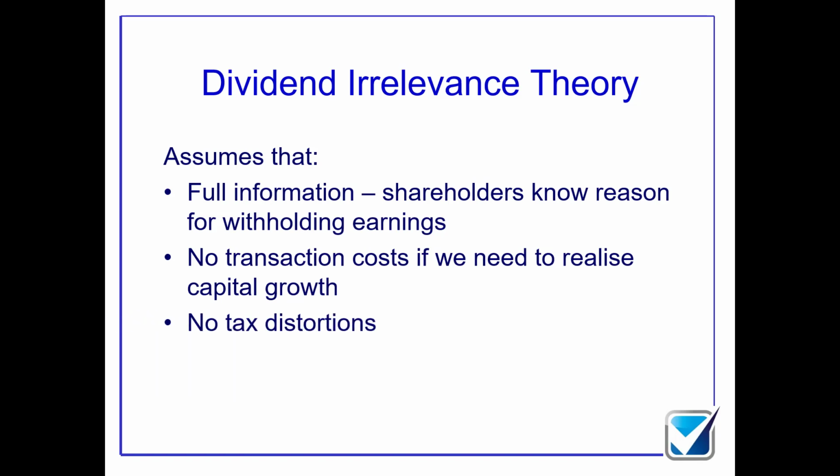Also, there'd have to be a lack of tax distortions. Now, depending upon what jurisdiction you're listening to me from, there will be a capital gains tax charge on capital transactions. There may be an income tax charge on dividend transactions. The percentage rates may be different. Your different annual exempt amounts or your tax-free amounts may be different. That now means that I do have a preference for having an income return or potentially a capital return.